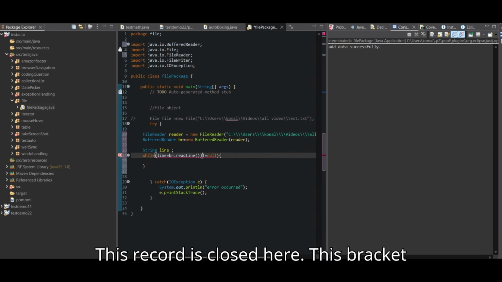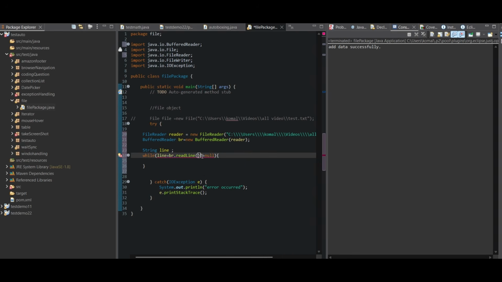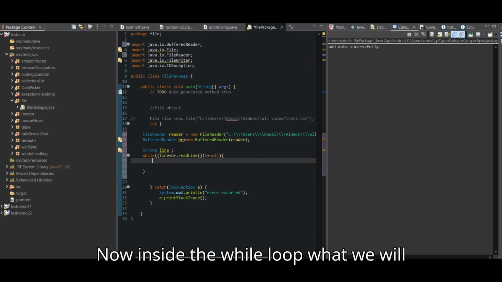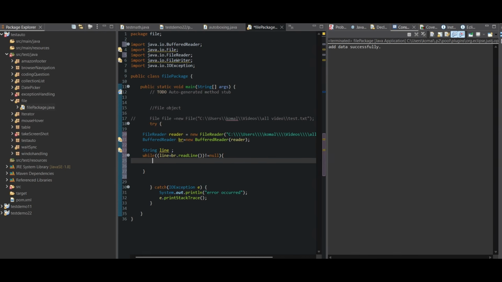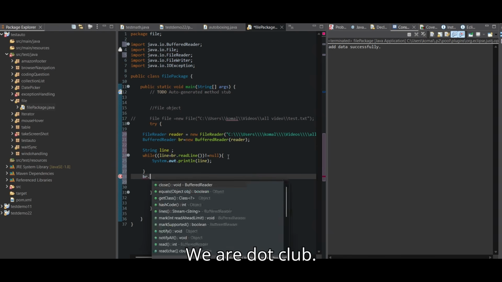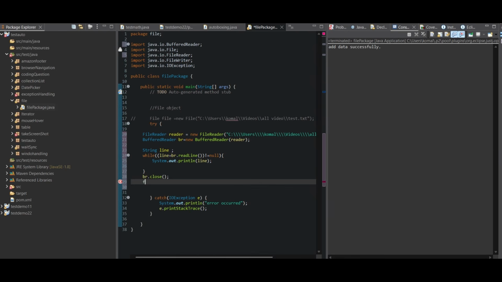This bracket is closed here, and this bracket is closed here. Now inside the while loop, what will we put? Line, and then br dot close. The file also closes. This one is a reader.